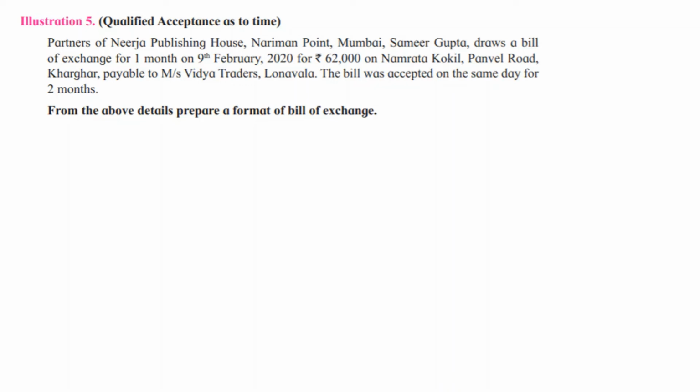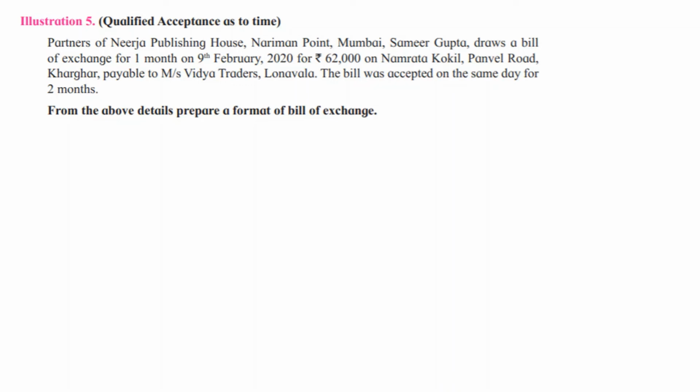So be careful. Who is drawing the bill? Partners of Nirja Publishing House, Nariman Point, Mumbai. Who is that person? Samir Gupta. Samir Gupta is the partner of Nirja Publishing House and is drawing the bill. Bill is for 1 month. It is drawn on 9th February 2020. The amount of bill is rupees 62,000, and it is drawn on whom?